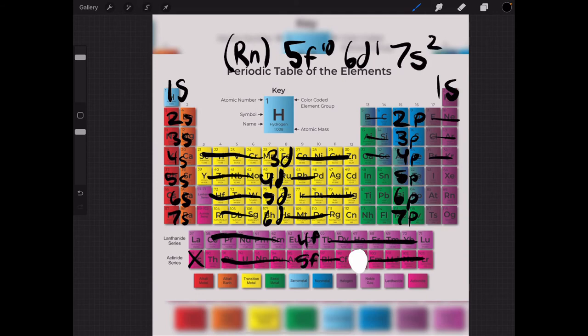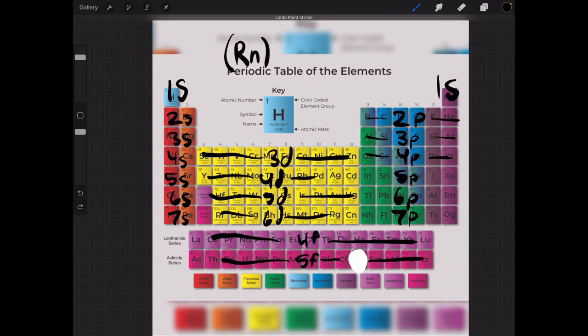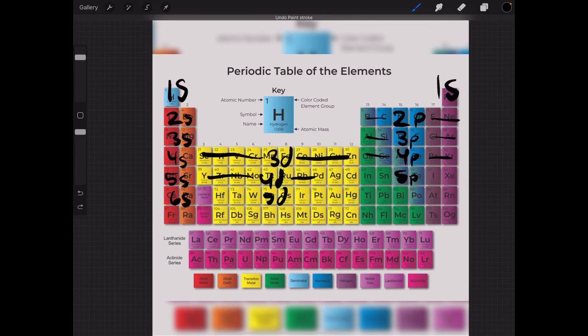Sometimes for the transition metals and the actinides and lanthanides, it can get really hard and tough. But when you do these problems every day or every week, and when you practice them, you will get used to it very much. So that is the end of our electron configuration part.